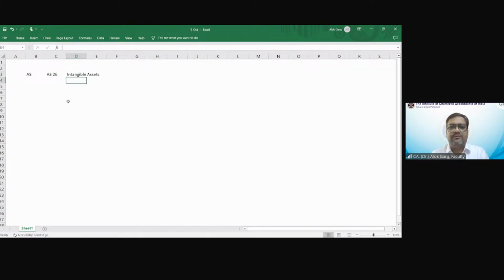I believe all of you would agree with me, AS 26 talks about intangible assets, correct? In Ind AS, first of all, let me talk about IFRS. In IFRS, there is IAS 38, International Accounting Standard 38, which also talks about intangible assets, same title. Then in Ind AS, we have converged IAS 38 into Ind AS 38, which again talks about intangible assets.